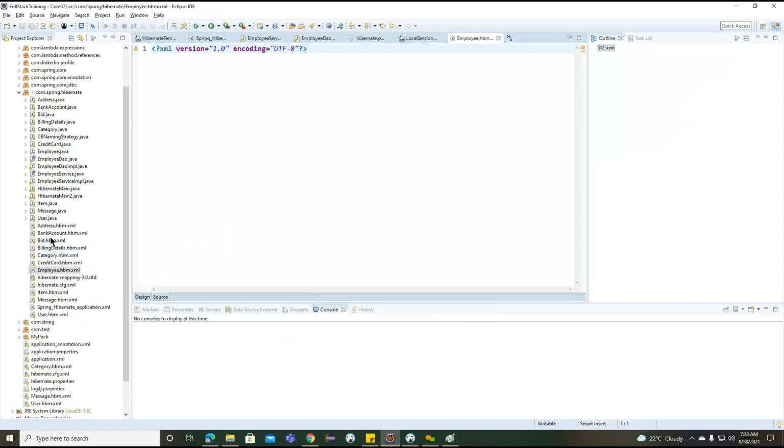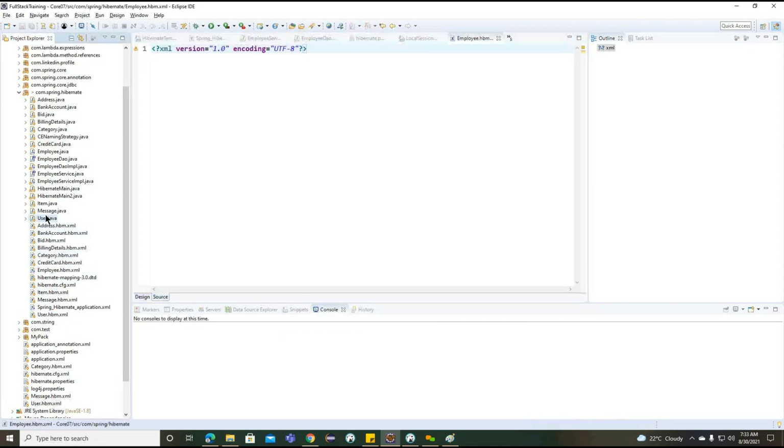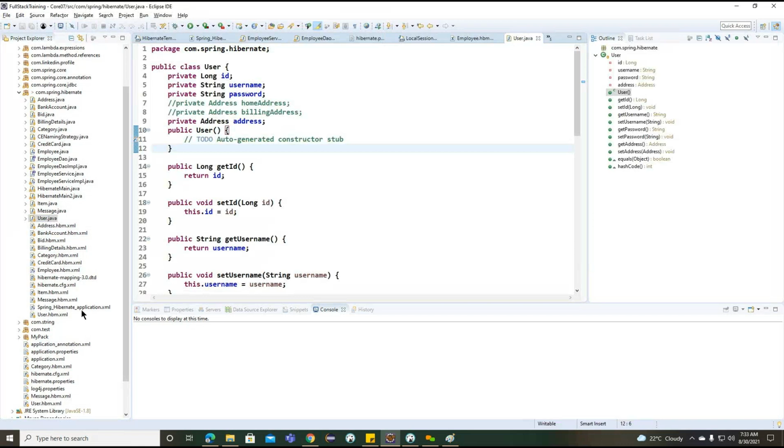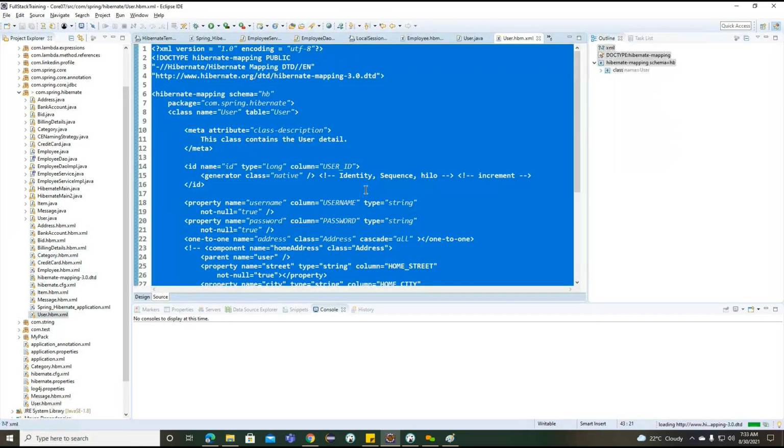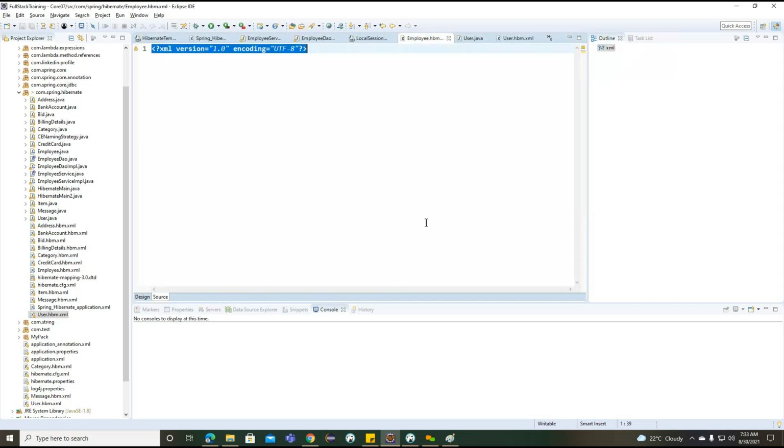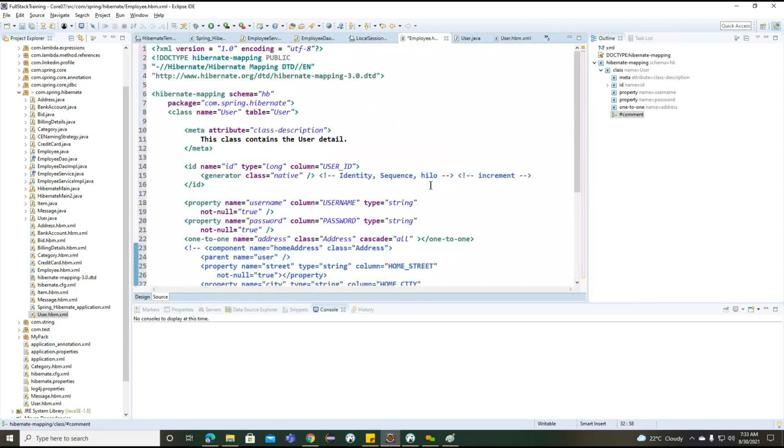So this is employee.hbm.xml. What we will do is copy the user information mapping document into employee. And here, what is the class we are having? The table we are having here is user.